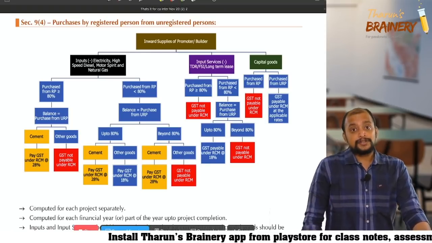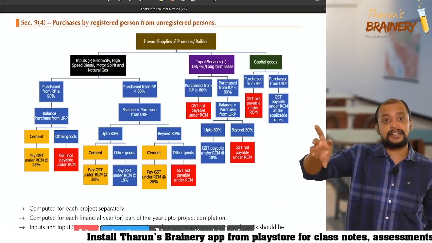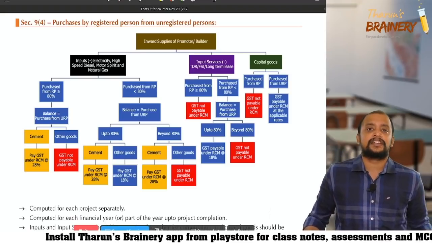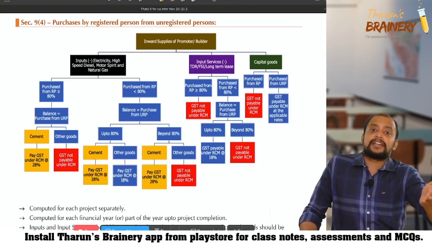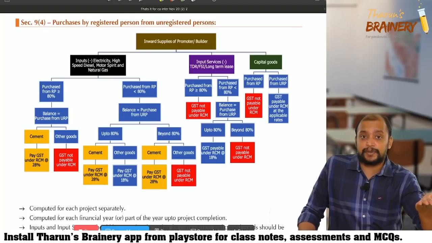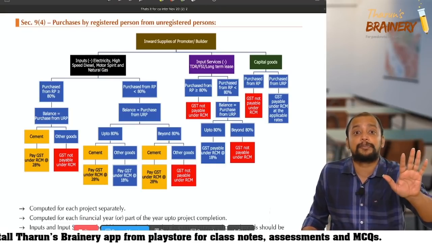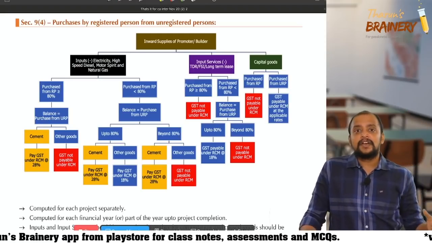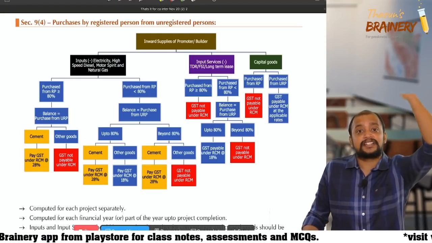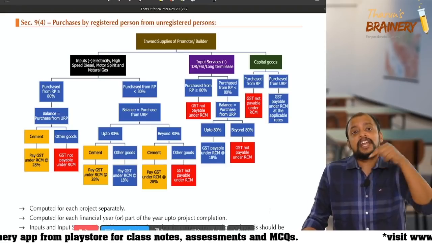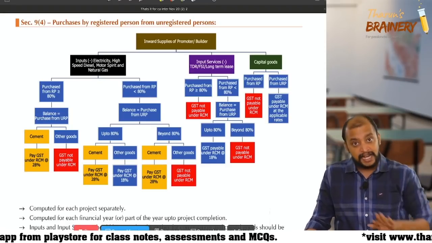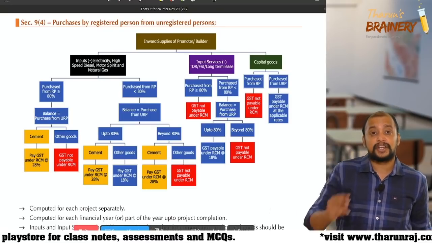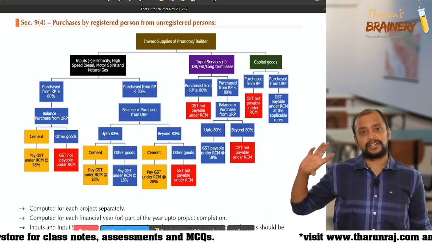Even if they have achieved 80%, if they purchase 80% from a registered person, the balance 20% they may buy from an unregistered person, it is allowed, and they don't have to pay any GST under RCM. When they buy from an unregistered person, that supplier will not charge GST, so they need to pay GST under RCM, but a 20% relaxation is given.